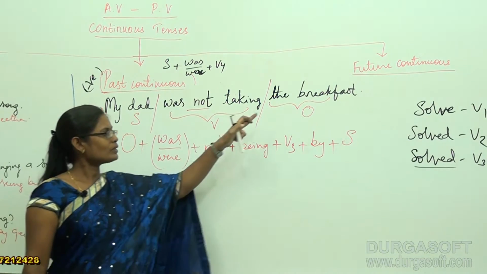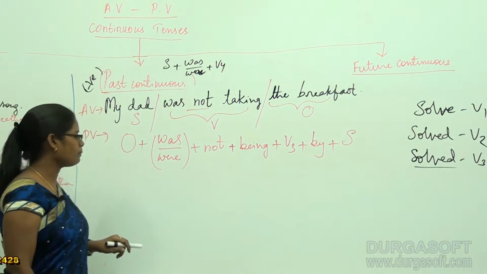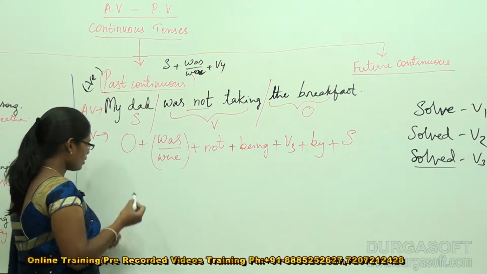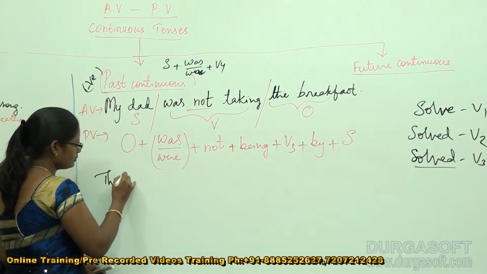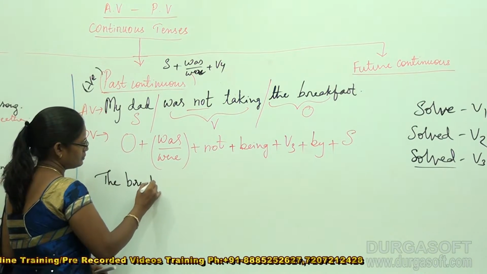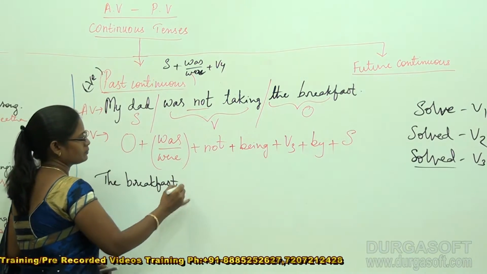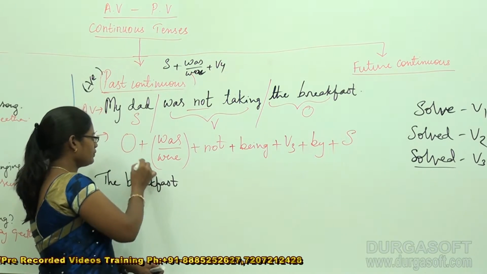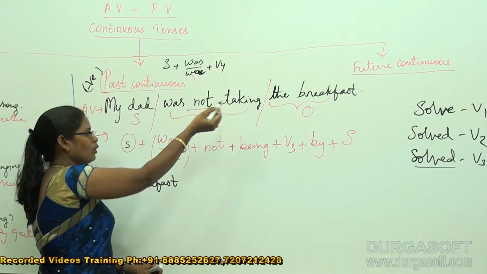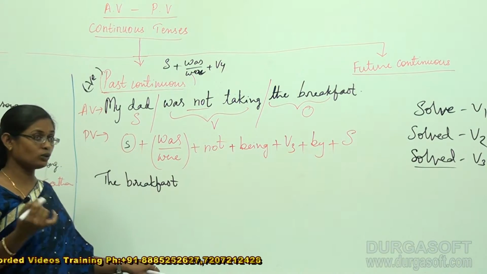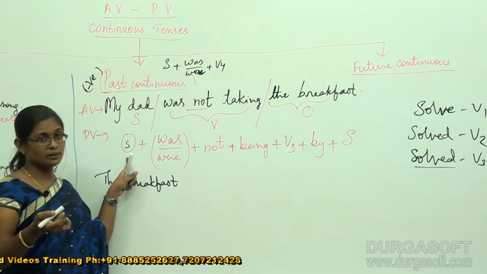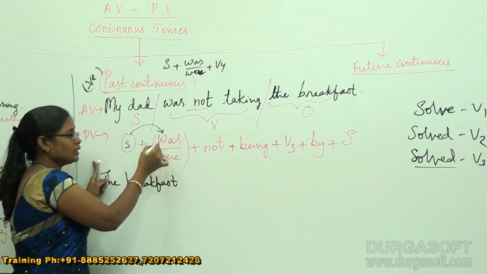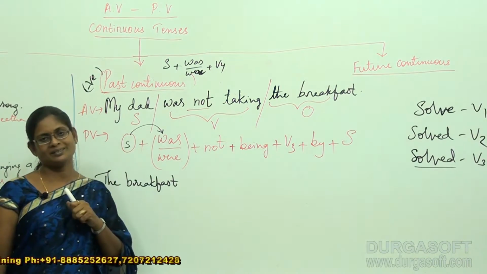Take the object, that is breakfast. Now my object is the breakfast. When it comes to passive voice, I already told you that the object gets converted into subject. So there should be agreement between the subject and the verb that takes part beside it.